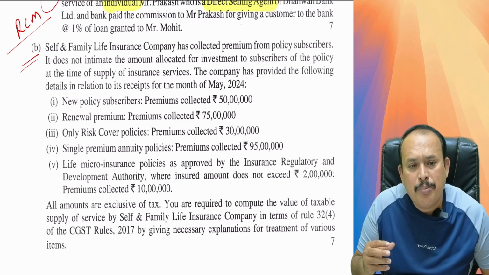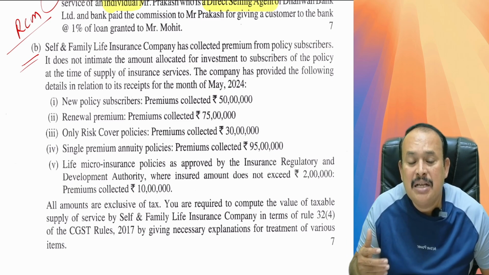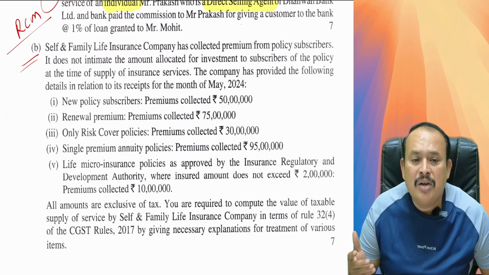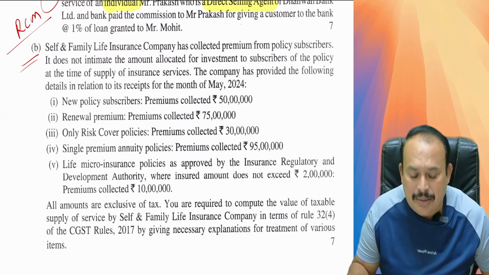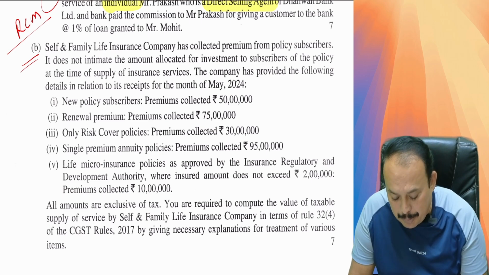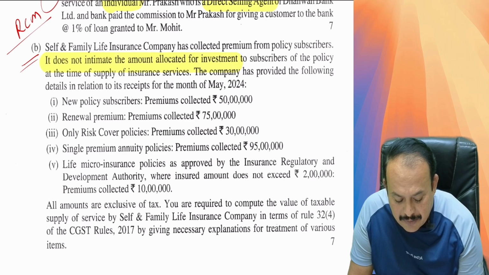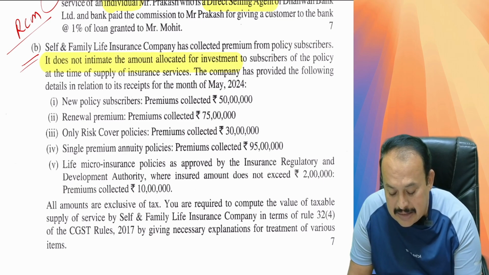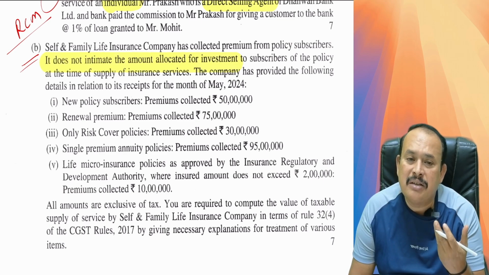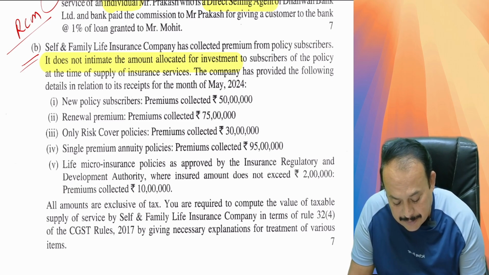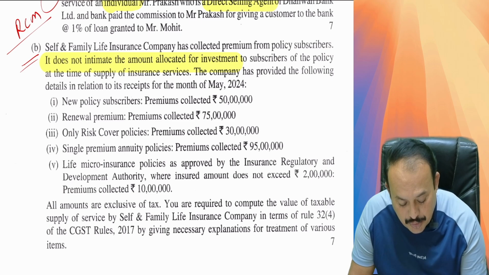You are required to compute the value of taxable supply of services by Self and Family Life Insurance Company in terms of Rule 32, sub-rule 4 of the CGST Rules, giving the necessary explanation for the treatment of various items. Very simple. The problem clearly says it does not intimate the amount collected for investment. It is a risk plus saving plan, but how much is saving or investment is not known. In that case, the rule says the first year premium is taken at 25%.